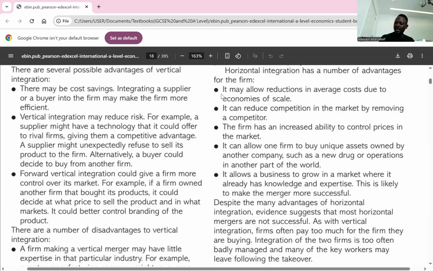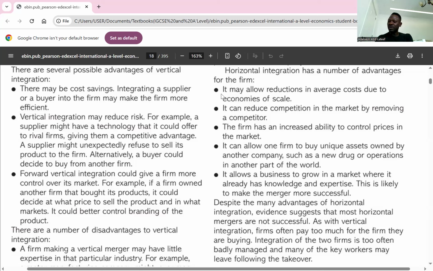And the next one here, it allows a firm to buy unique assets of another firm. So I might be buying your business because you have some uniqueness in it that I don't have. If I'm able to buy your business, it means I bought the uniqueness in your business, and that could become my own unique selling point.